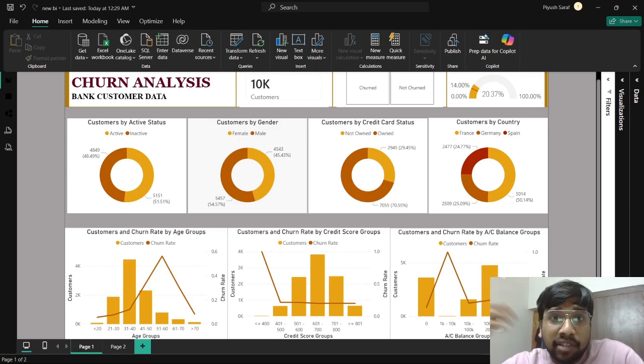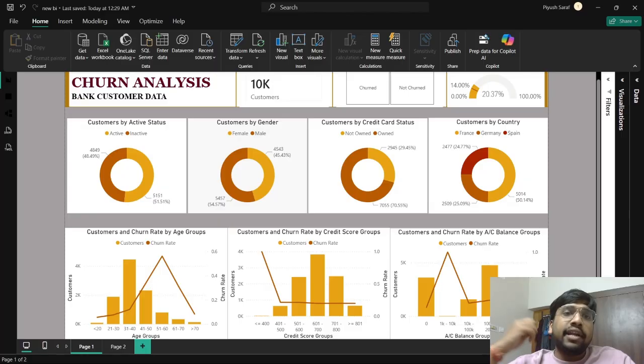Now, again, why is bank churn a serious problem? We have discussed it because it may cause loss of revenue. It increases the cost. The bank loses the future interest income that it might have earned on the loans that it provides. Now, with this analysis, the problem that I'm trying to solve is to identify the reasons, or to see the patterns and trends that occur in this company's data.